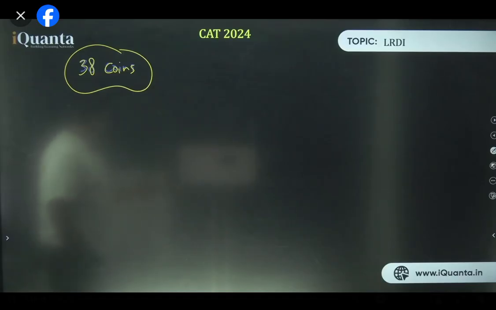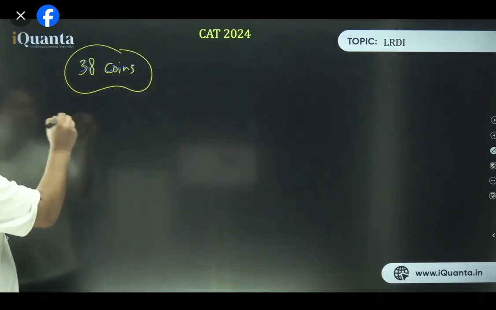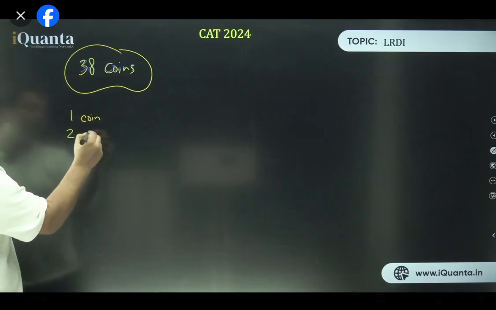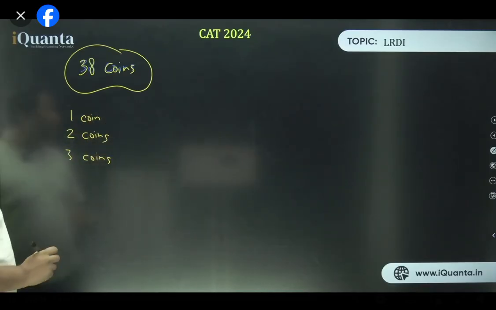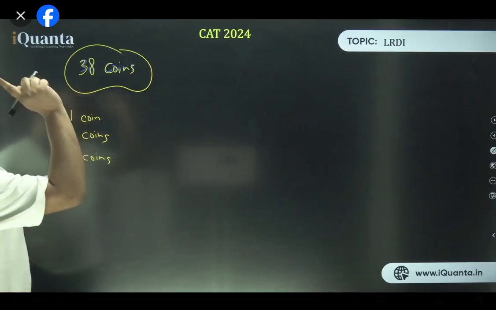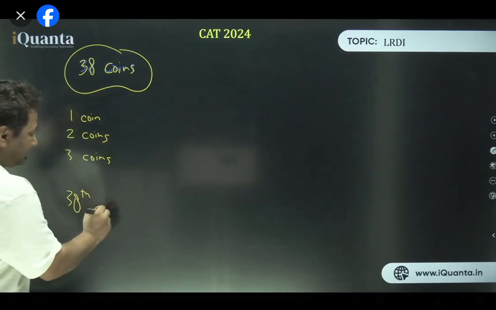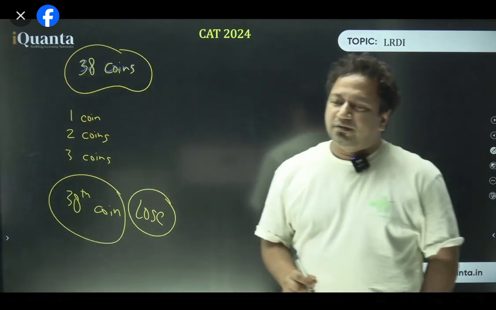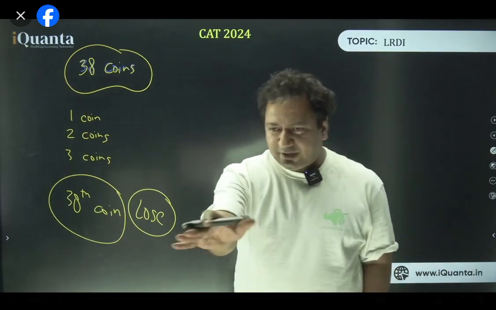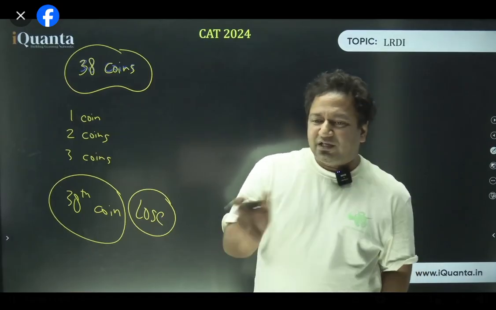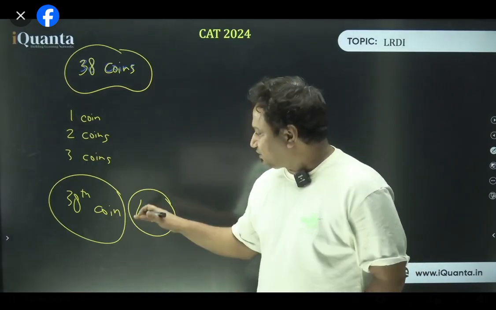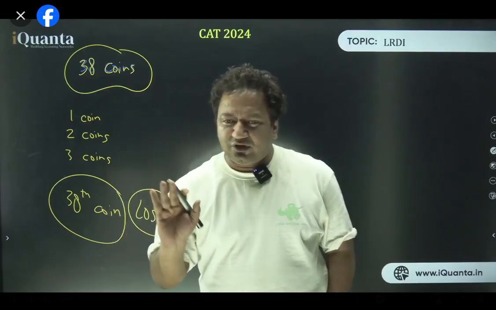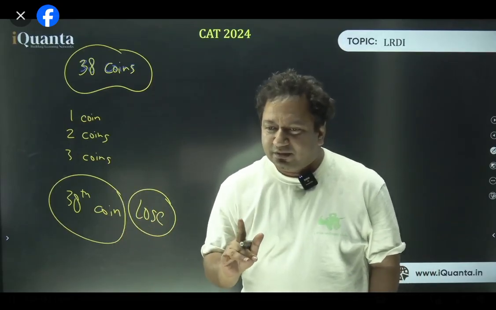Let's make it fun. See, the thing is, any player in his turn can pick 1 coin or 2 coins or 3 coins, all right, and the person who plays the last coin, 38th coin, is going to lose the game. Is that clear? Understood? So in his turn, like I'll be one player and one among you will be a player, so we'll play the game and in our turns we'll pick either 1 or 2 or 3 coins and the player who picks the 38th coin is going to lose the game. So who will play with me? First comment. Who is going to play with me?